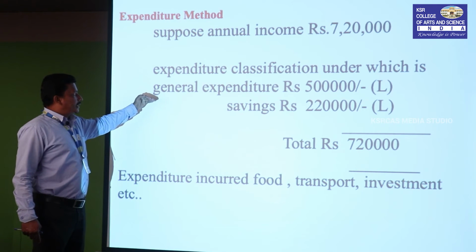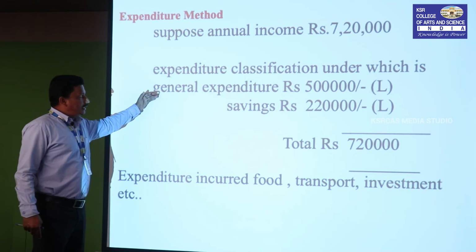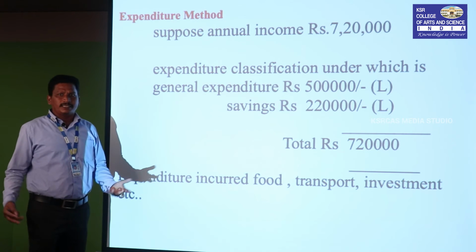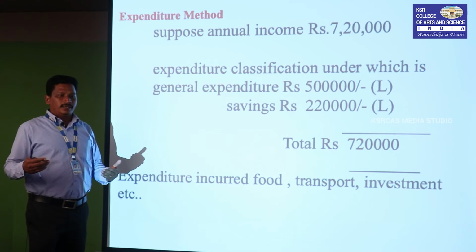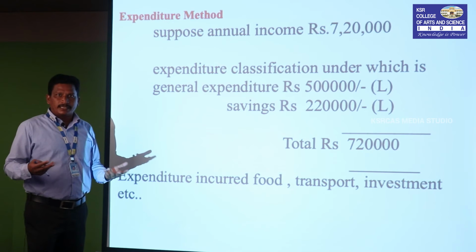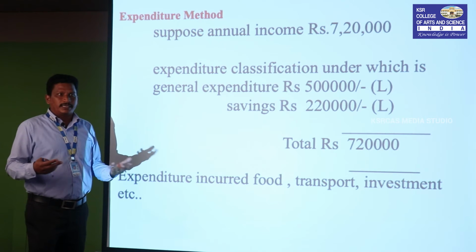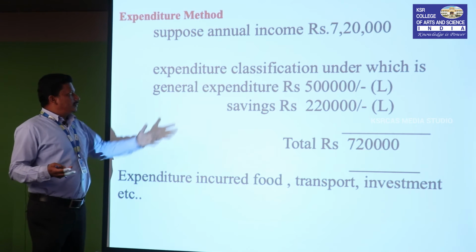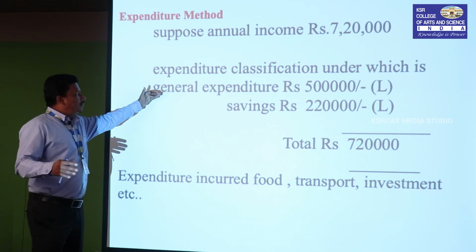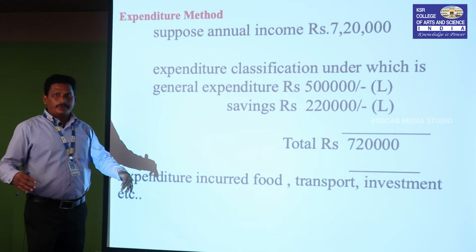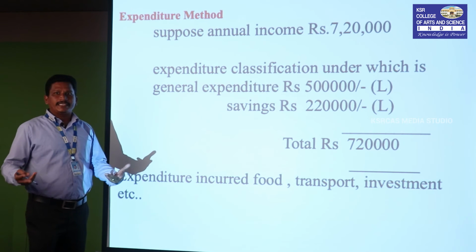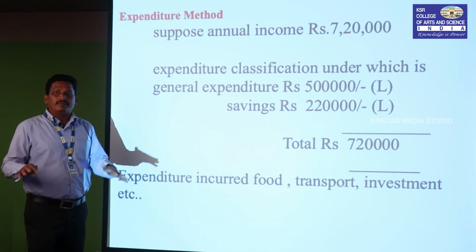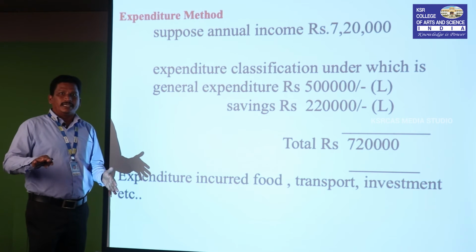What I am trying to say is that general expenditure means the money we spend on day-to-day commodities.